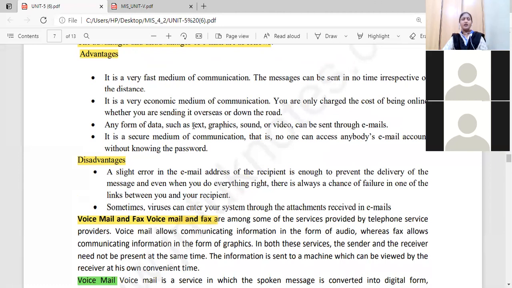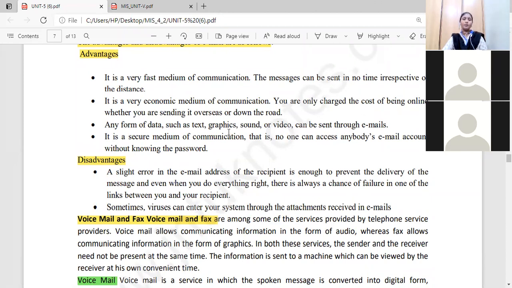Any form of data can be transmitted. Which type of data? It may be textual information, it may be graphical information, we can send sound, or we can send any video. It can be sent through the emails. So multimedia transmission can occur through the emails. Multimedia means different types: text, graphics, sounds, video, audio. These things can be sent through the emails.